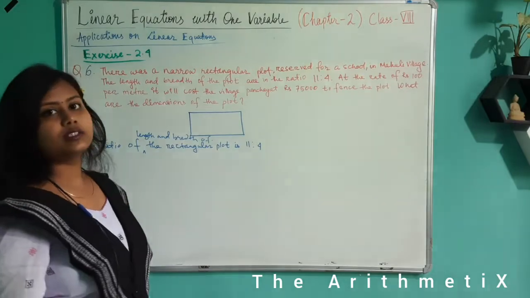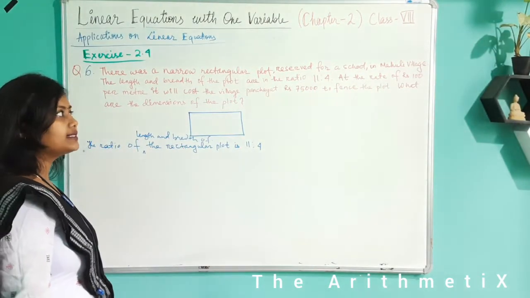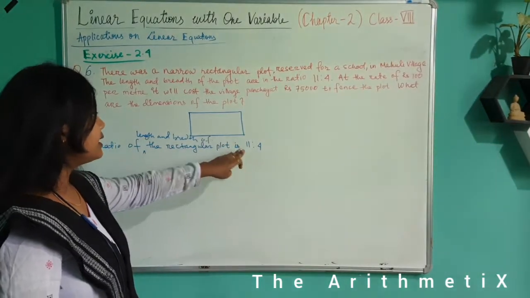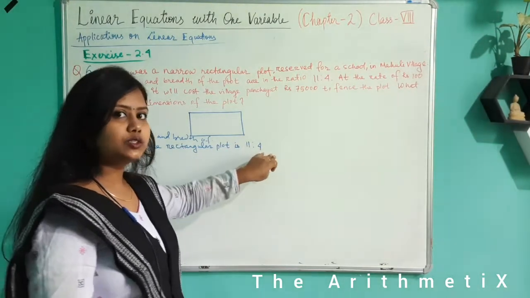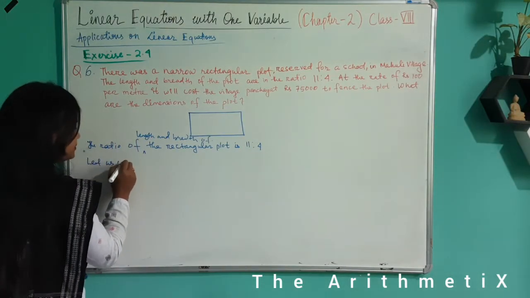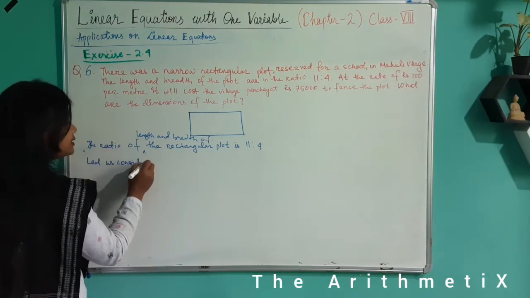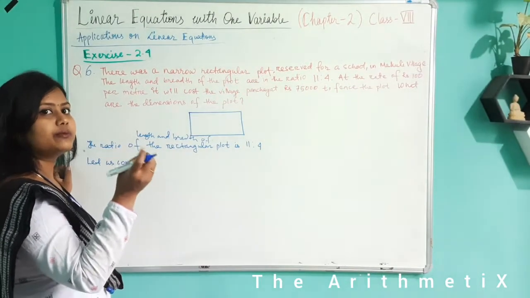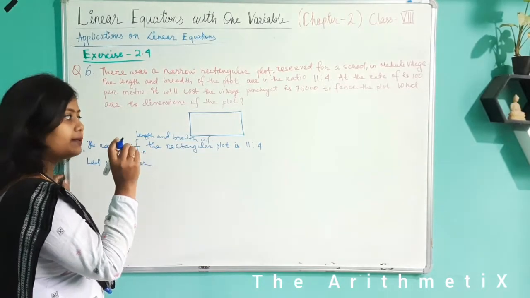Again we are given a ratio. We don't know what exactly the length and the breadth are, so let us consider the length to be 11x and breadth to be 4x. I had already discussed that when a ratio is given, consider it to be the same ratio multiplied with x.